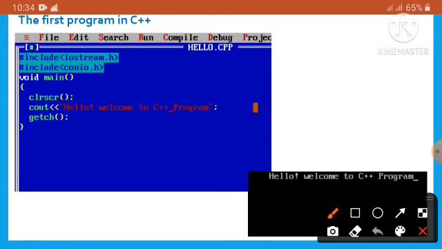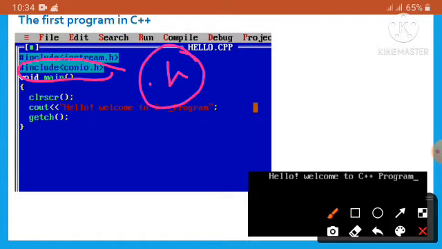Next is include conio.h. The extension here is .h, which means it is also a header file. It allows us to make use of functions like getch and clrscr.